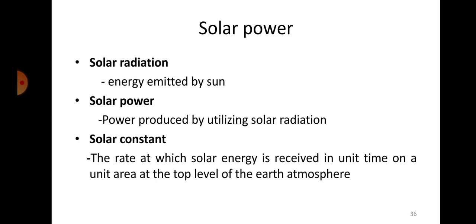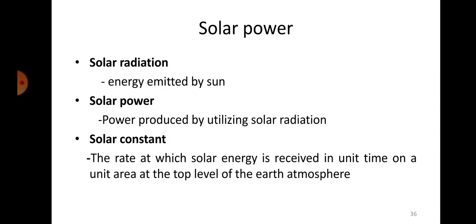So the rate at which the solar energy is received in unit time on unit area at the top level of the Earth's atmosphere, that is called solar constant. So solar constant is a value which is defined as the amount of solar energy that can be received per unit time. It can be per second or per minute, okay, per unit time on a unit area at the top level of the Earth's surface or Earth's atmosphere. That is defined as solar constant.